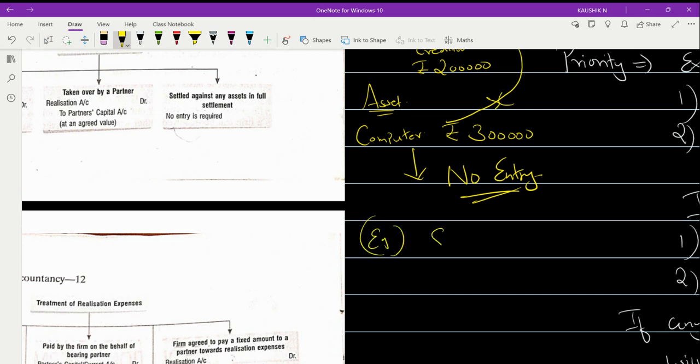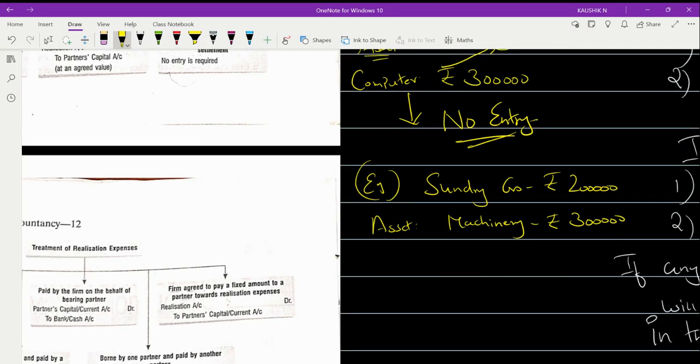For example, you have your sundry creditors worth rupees 2 lakhs, and you have an asset, that is machinery, worth rupees 3 lakhs.